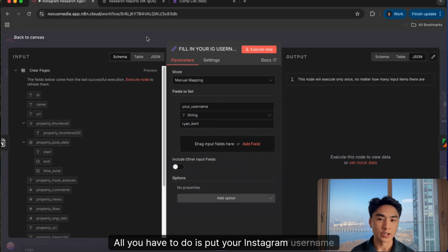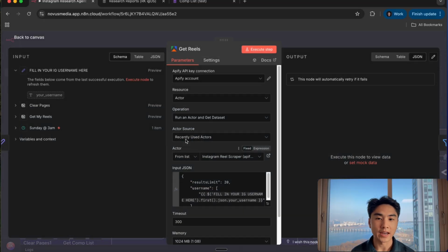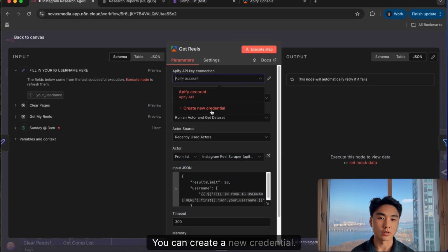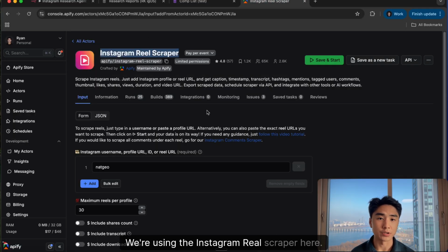This is a set fields node. All you have to do is put your Instagram username here. And then what we're doing here is an Apify actor. So the first thing you do is you're going to need to create an Apify account. You can create a new credential. This is the Apify store. We're using the Instagram reel scraper here.